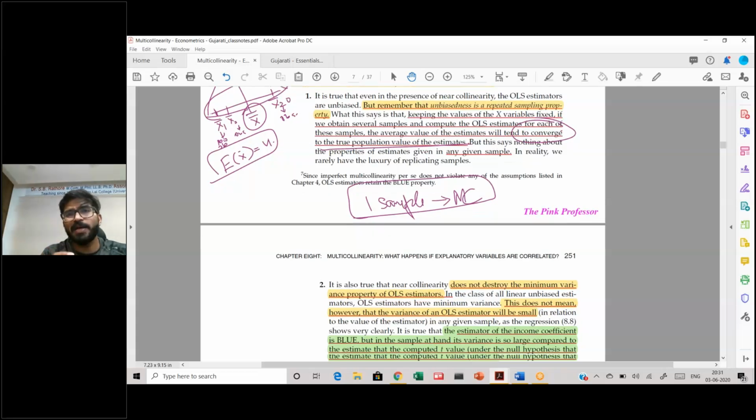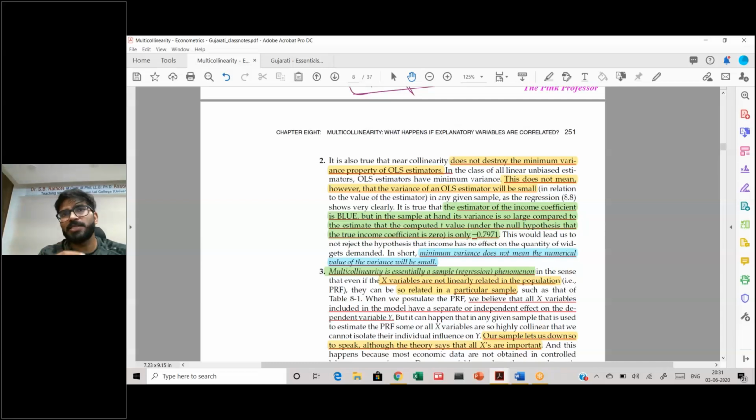And that is why, because it's a one-sample problem, it will not affect the BLUE properties which we derive from CLRM. It also does not destroy the minimum variance property. However, what it does is that the variance actually increases.